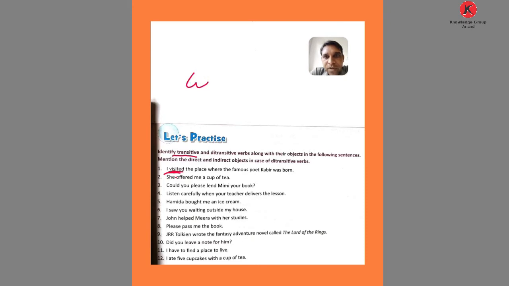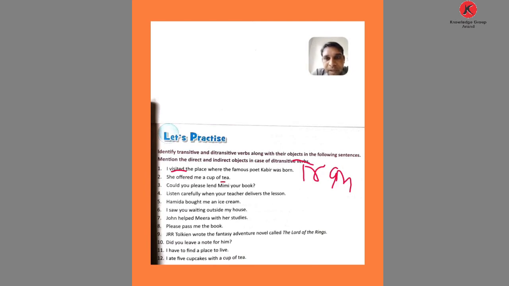We ask the question with what if we don't know about the object. Here, the place where the famous poet Kabir was born is not the object. So underline the word visited, and this is a transitive verb. Now the second: She offered me a cup of tea.